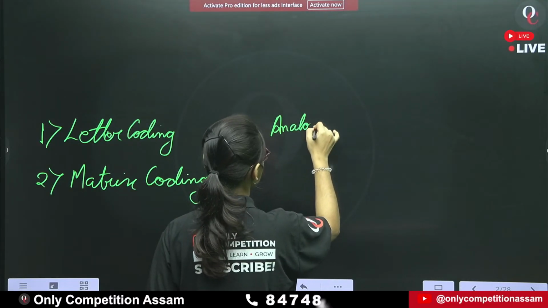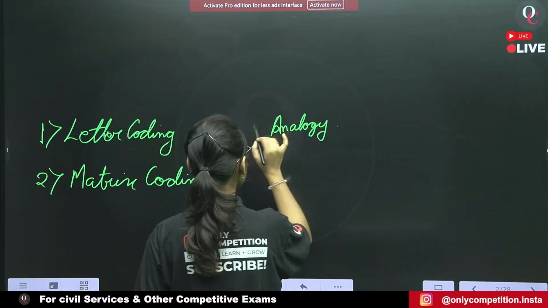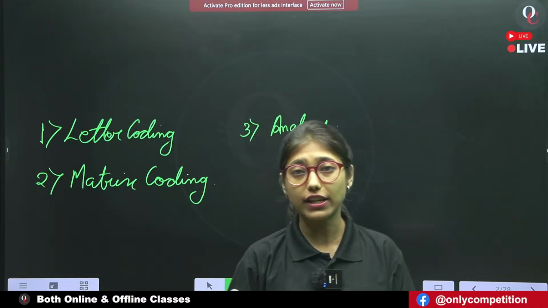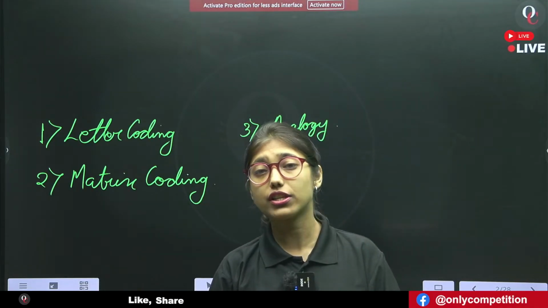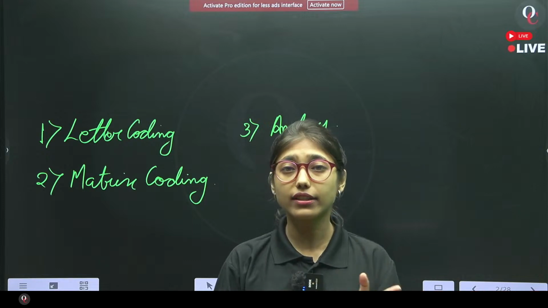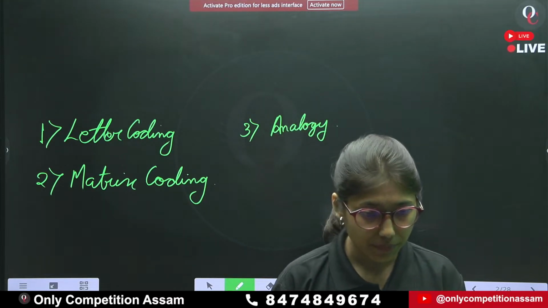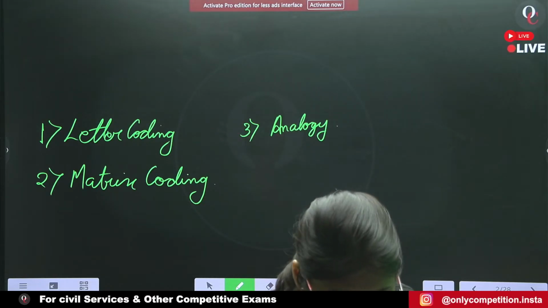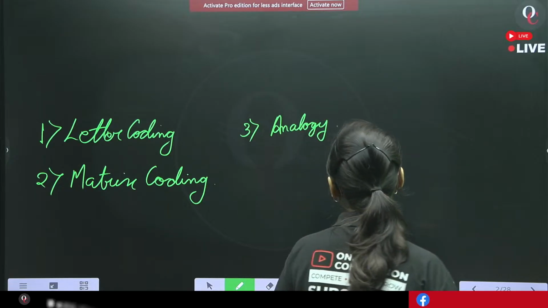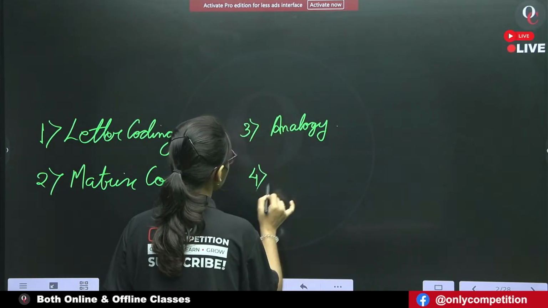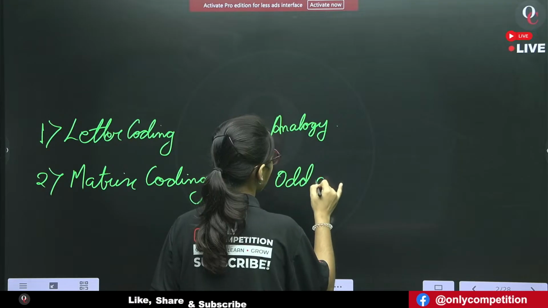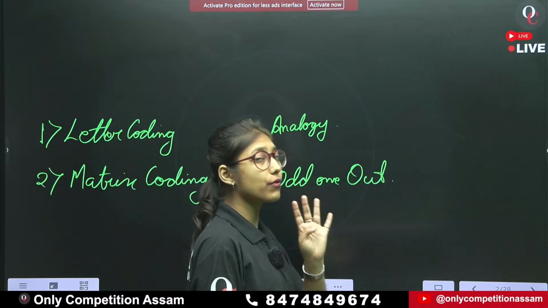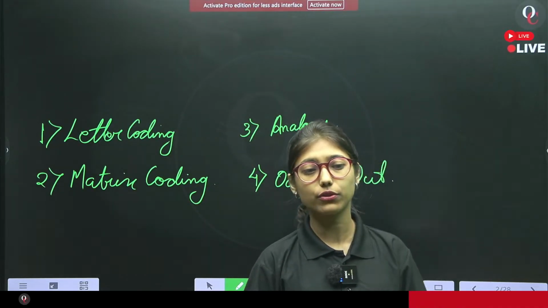Analogy can be of different types: some can be number analogy, some letter analogy, and others word analogy. Can you hear me everyone? Okay, that's good. The fourth topic will be odd one out. So these four topics we are going to cover today.